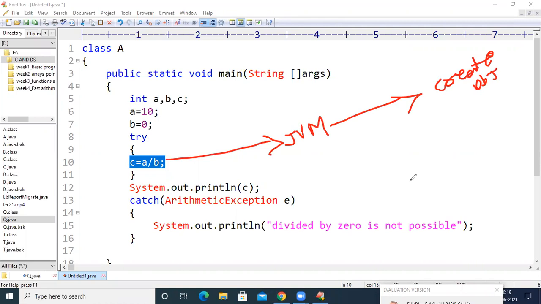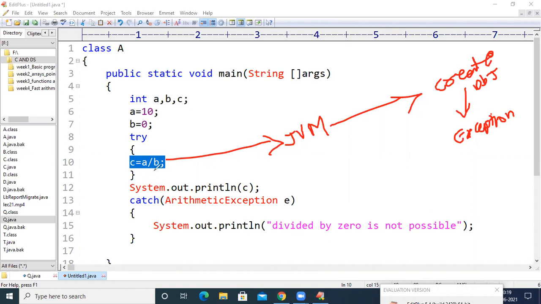There are n number of exception classes, or let us assume there are 100 exception classes. For which class is JVM going to create an object? It is going to create an object for the type of exception that occurred.